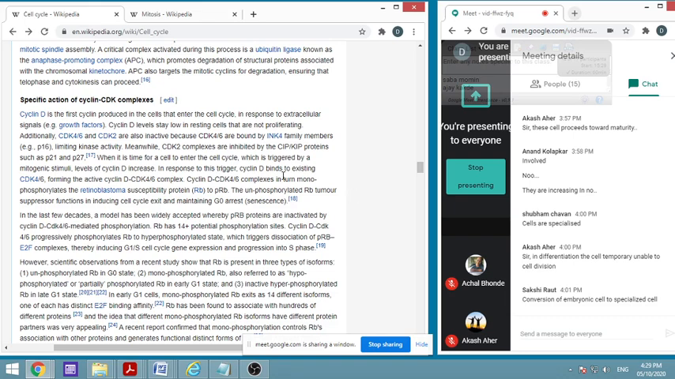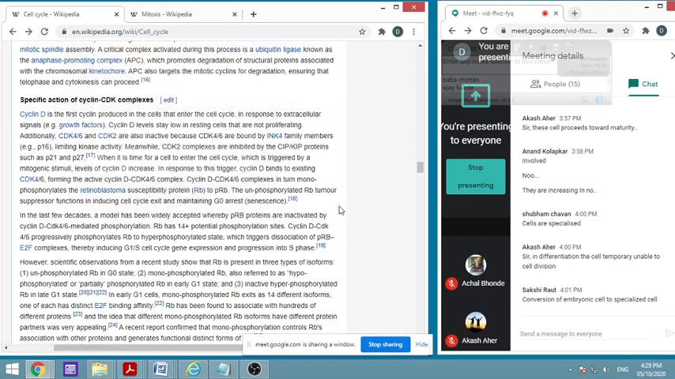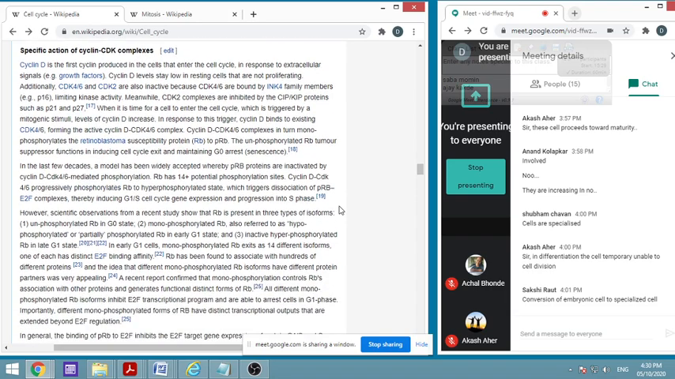Then CDK4, 6 and CDK2 are also inactive, because I will not go into each and every protein. So these all will one by one cause effects. There are various important proteins known as retinoblastoma proteins or RB proteins. They also play an important role in cancer, and the unphosphorylated RB tumor suppression functions include cell cycle exit and maintenance of G0 arrest.